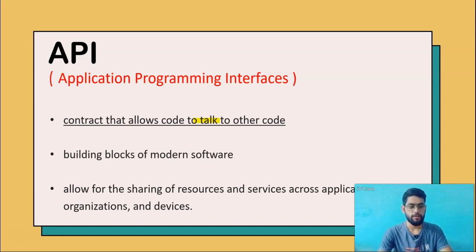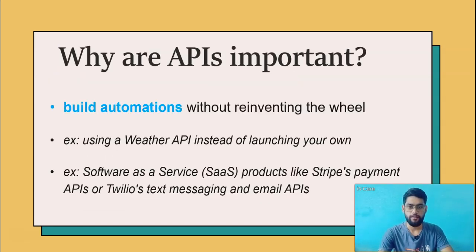Before going into an example of API, we have to understand why API is important. API is important in everyday life, right? We are using APIs every day in our life. API helps us to build automation, right? Suppose we are using an application like Zomato, right? In Zomato, we use a map, right? So Zomato has not built their own map application. They use Google Maps or any other map using API. This is all about the example of API and why API is important.